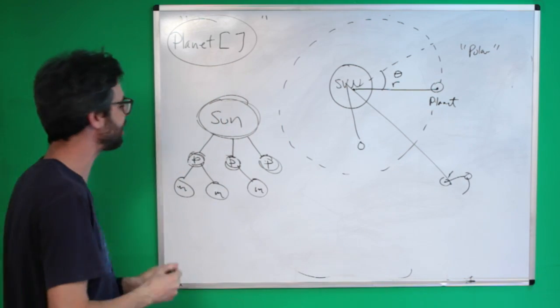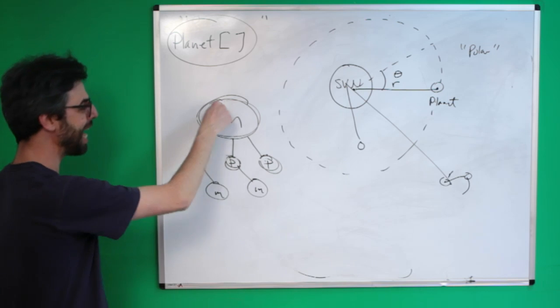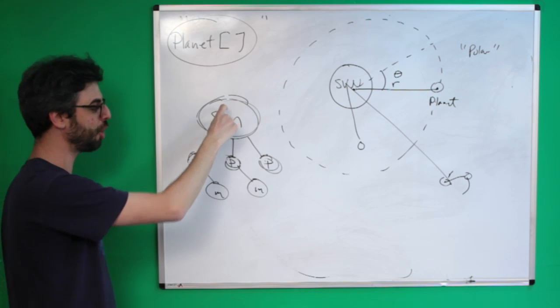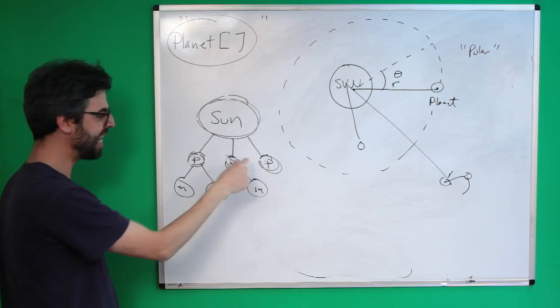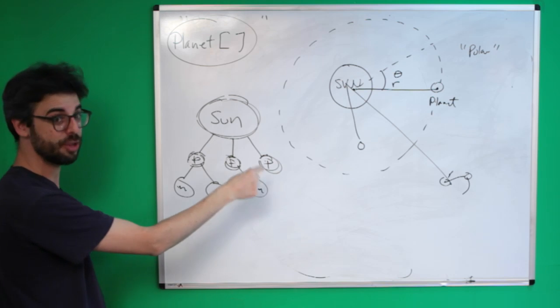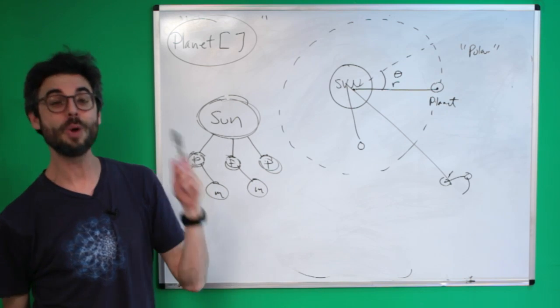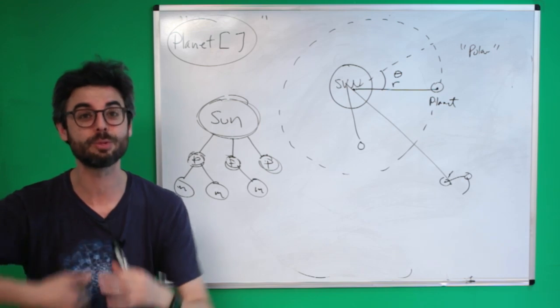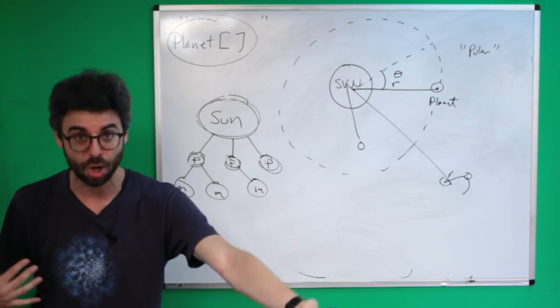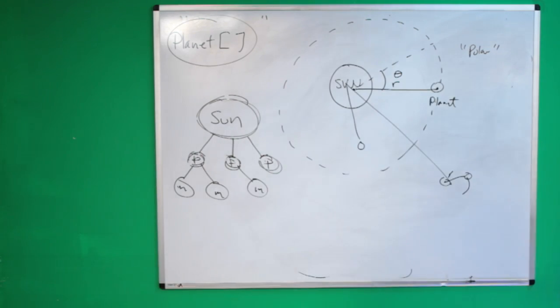Because of this recursive system I have, I say, hey, planet, show yourself, then show your children. Boom, boom, boom. And each of you children, show your children. And each of you children, show your children. Oh, you don't have any children? Null pointer exception. So at some point, one of the planets will not, that array will be null. So I need to make sure that I check that.